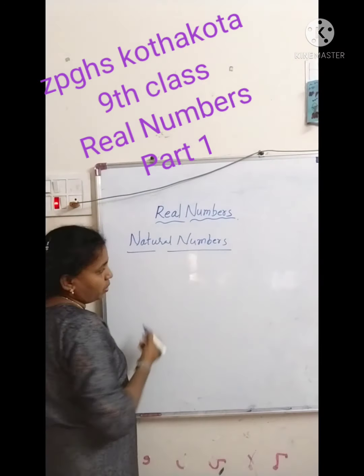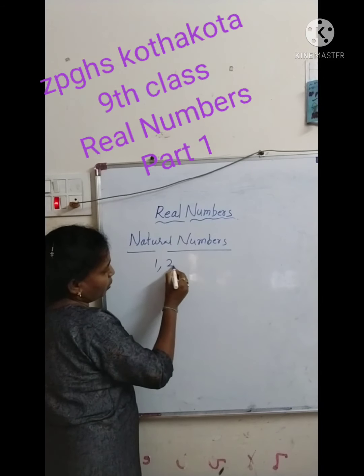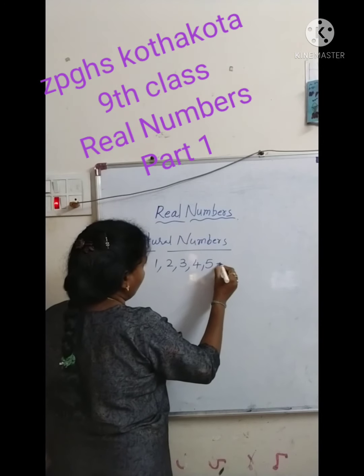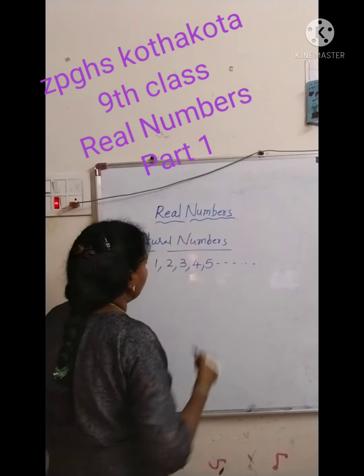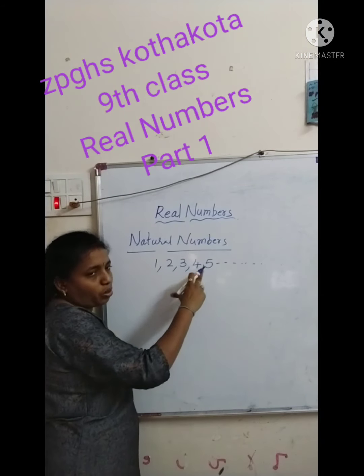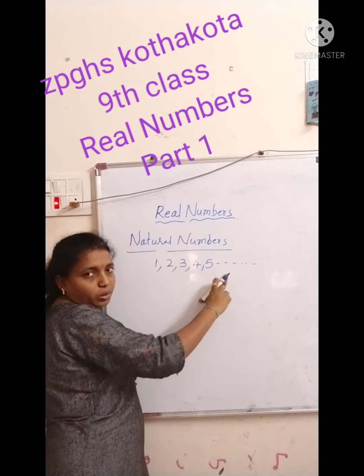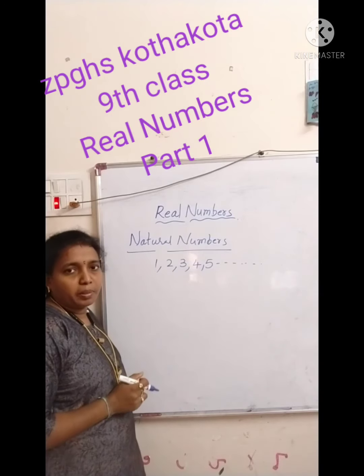From where do we count? From 1 onwards: 1, 2, 3, 4, 5, and so on. There is no limit for counting. These are the numbers we use to count, so they are called natural numbers.